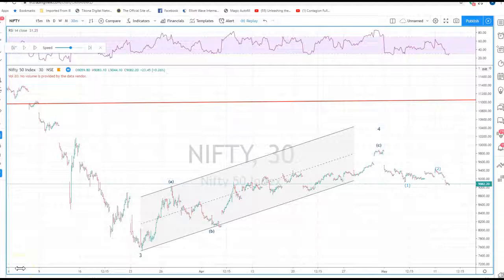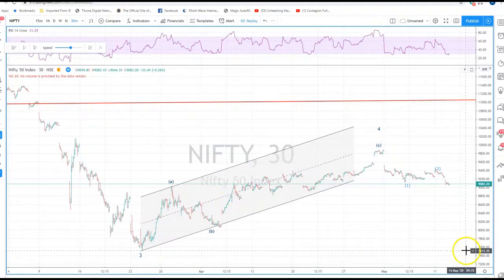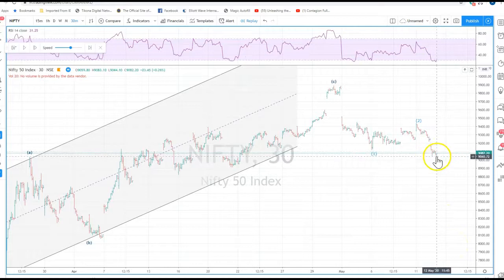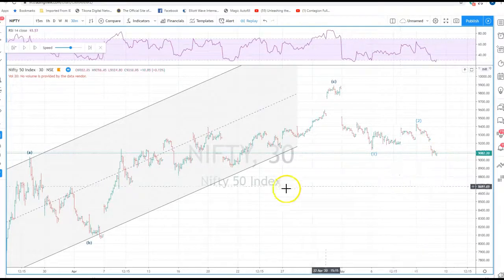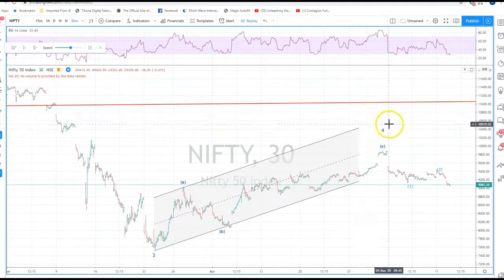Hi, today is the 19th of May, and let us look at the Nifty, what it has been doing. When we last analyzed the Nifty, it was on the 11th of May, and this was the point where we had made the analysis, where we had estimated that this was the end of wave 4 or the end